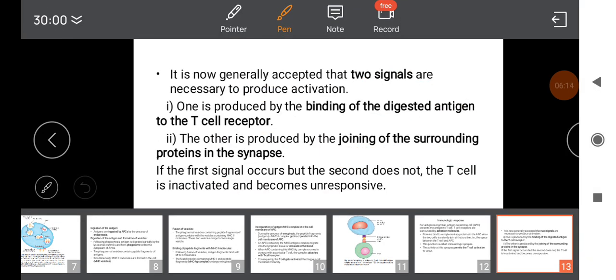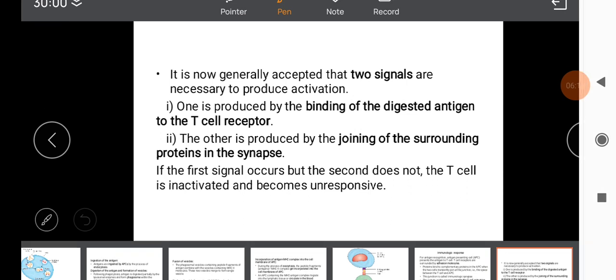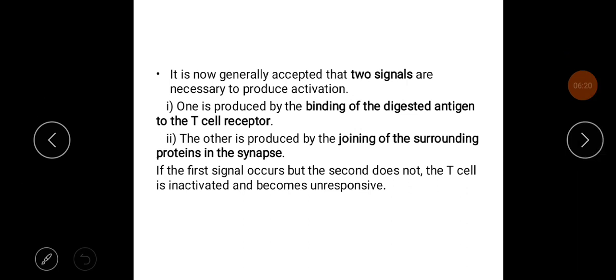It is now generally accepted that two signals are necessary to produce activation. One is produced by binding of digested antigens to the T cell receptor, and the other is produced by joining of the surrounding proteins in the synapse. If the first signal occurs but the second signal does not, the T cell is inactivated and becomes unresponsive.